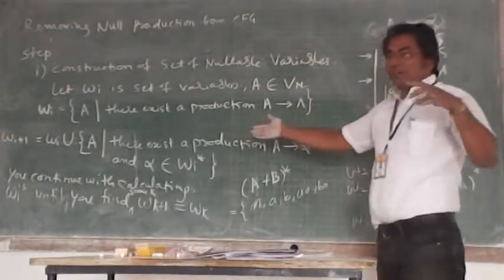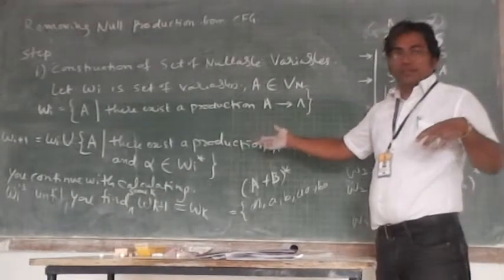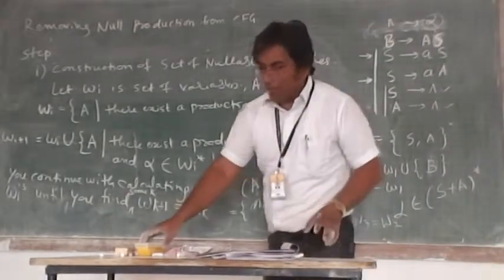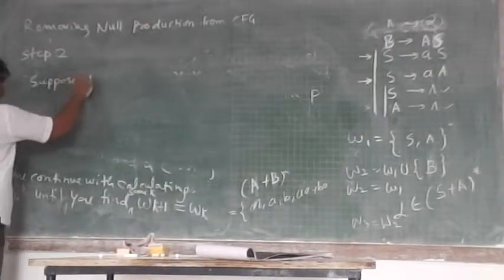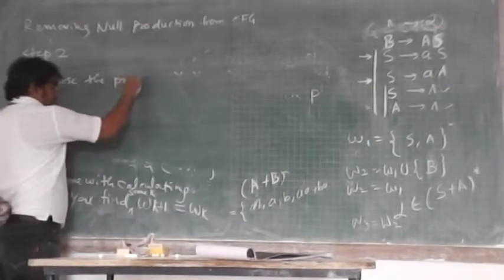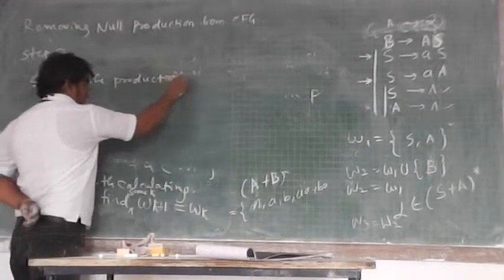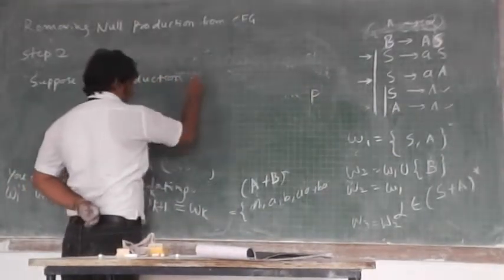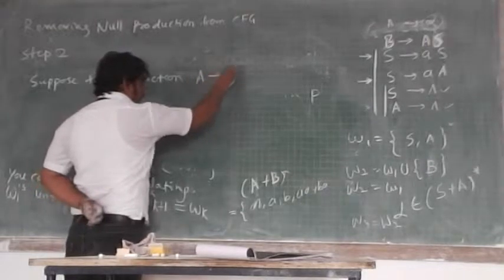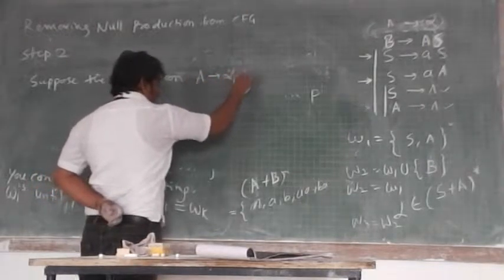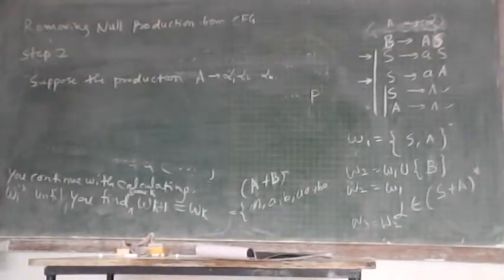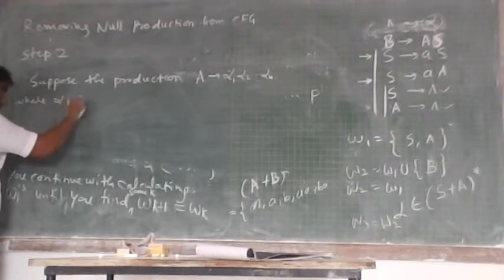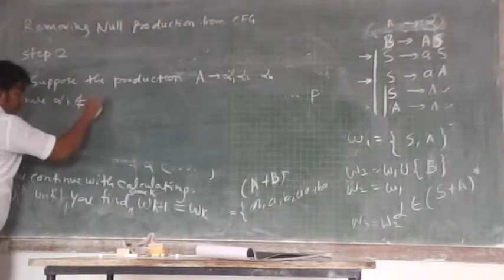If this is understood how to calculate W1, W2, मैं एक problem लेता हूँ simple. Otherwise, suppose the production A implies alpha 1, alpha 2, alpha n, where alpha i's do not belong to any of Wi.